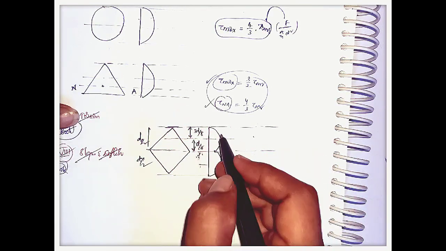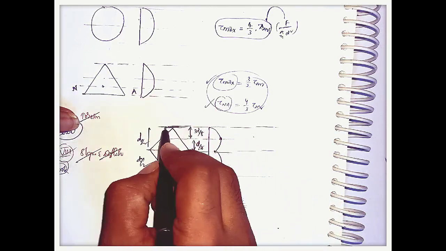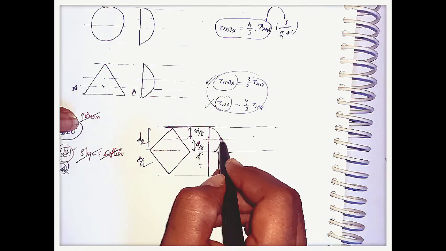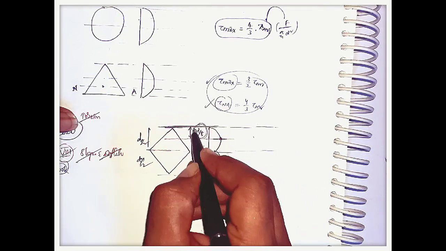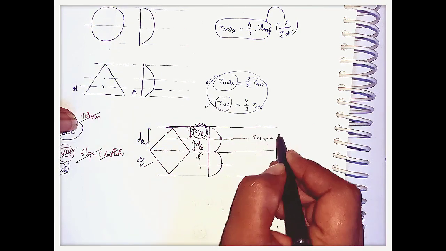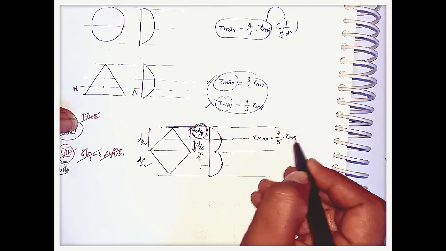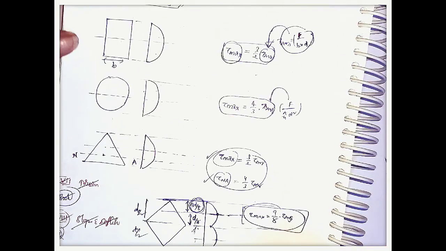Okay, they will ask a question like this: what is the distance from the one end of the diamond cross section to the point where the maximum shear stress will exist? They will ask the d by 8, 2d by 8, 3d by 8, like this. Okay, we should remember this one. And the maximum shear stress here is 9 by 8 times of tau average. Okay, so these are the different cross sections with the shear stress distribution.